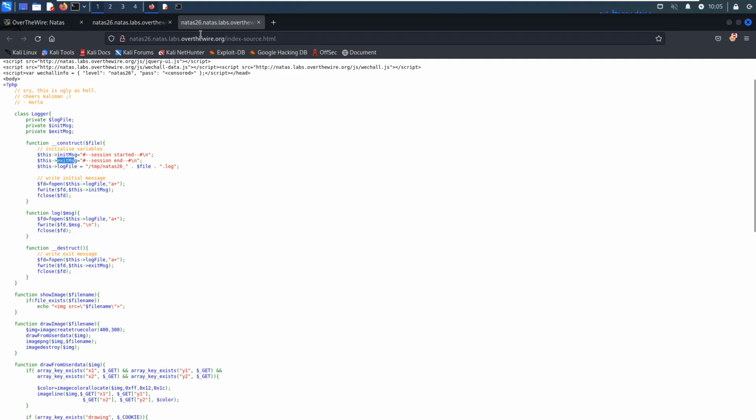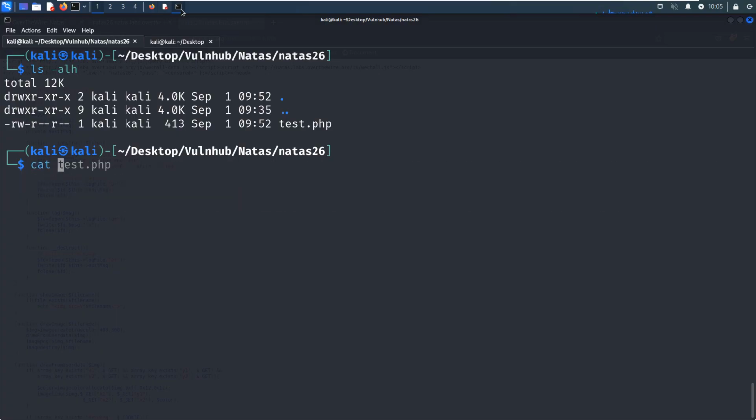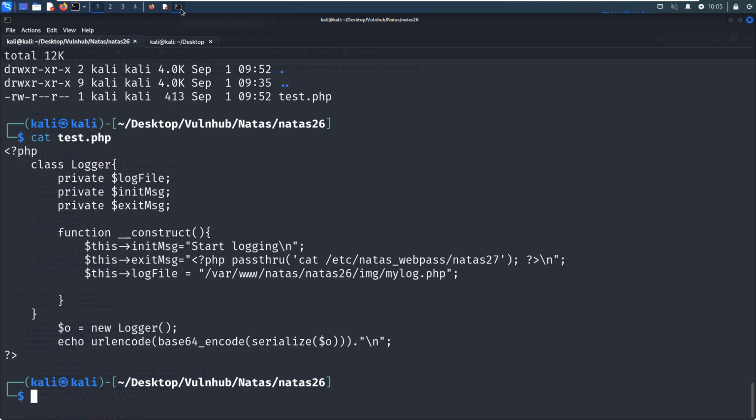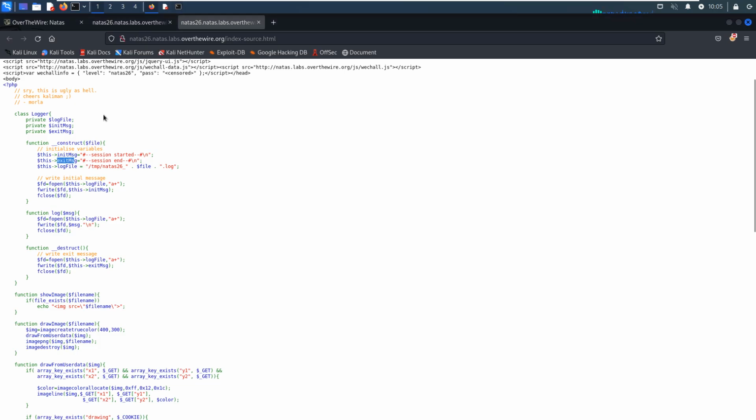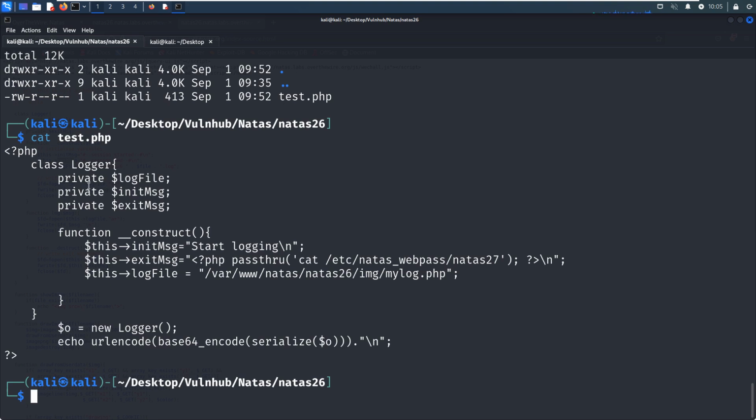So let me show you in action. I've already created this PHP code. You can get it from the source code here. As you can see, we define some private variables, and this is the constructor when the instance is created. The exit message is the malicious code, because we want to retrieve the password for the next level.